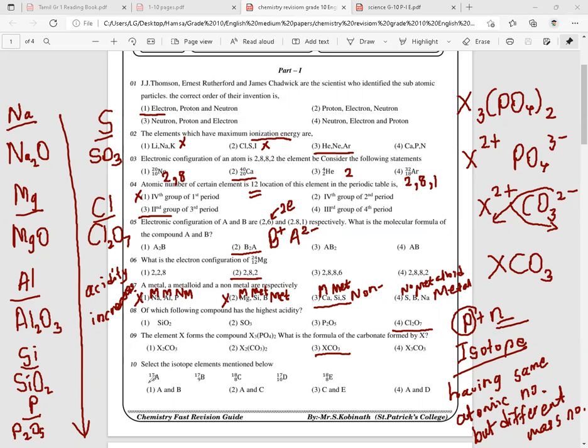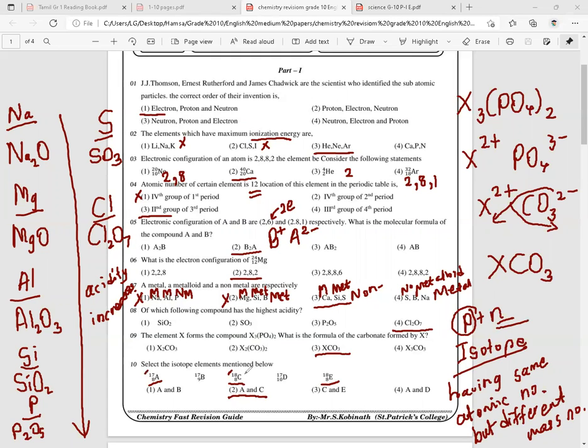We'll see which are having the same atomic number. Here it is having 8, this is also having 8, and this is also having 8. So these have the same atomic number. We'll see which have different mass numbers. These two have different mass numbers, but this is the same, right? So the answer will be A and C.